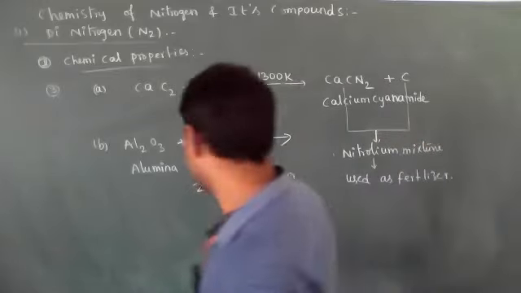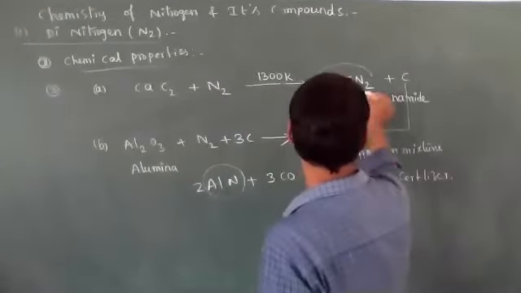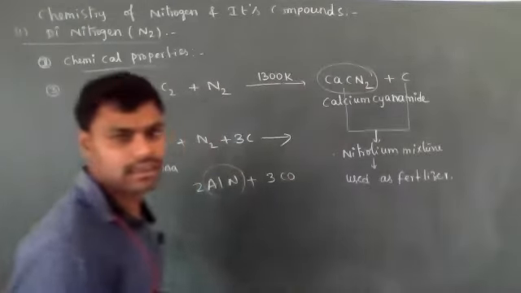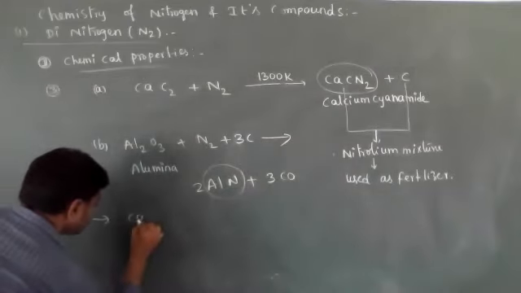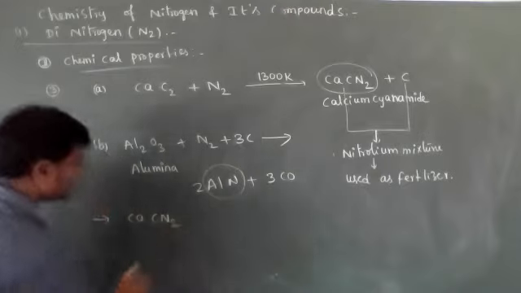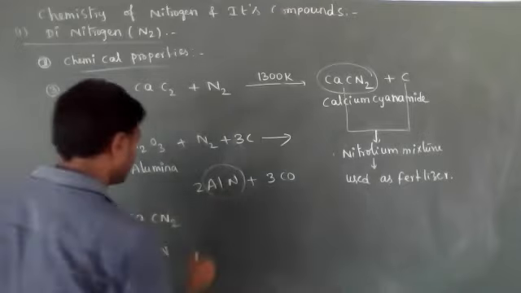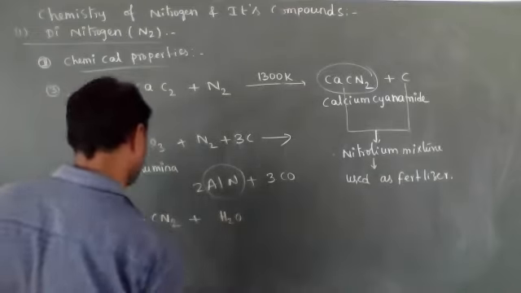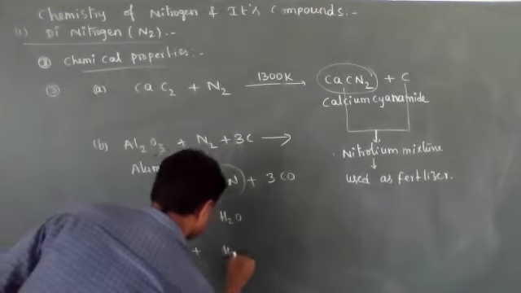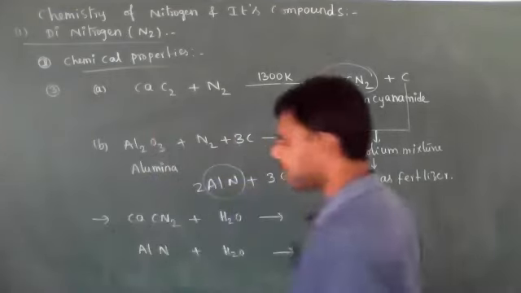And one important characteristic is this aluminium nitride or calcium cyanamide, both on hydrolysis. Hydrolysis means reaction with water. On hydrolysis they commonly produce ammonia gas.